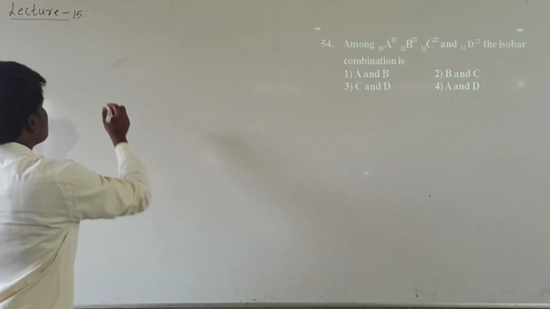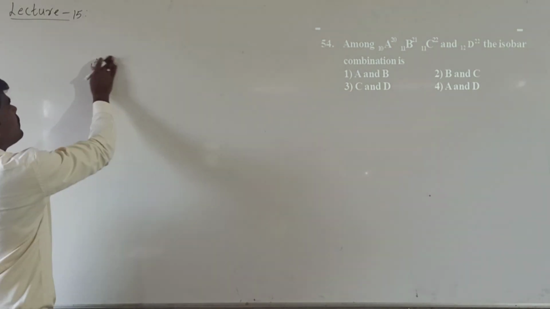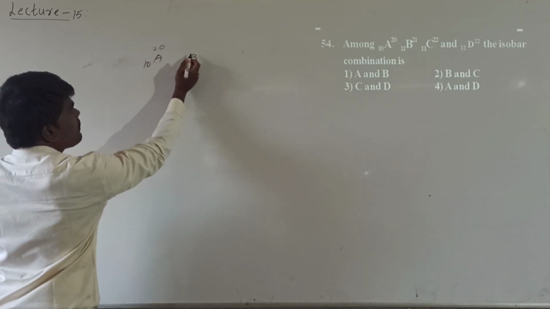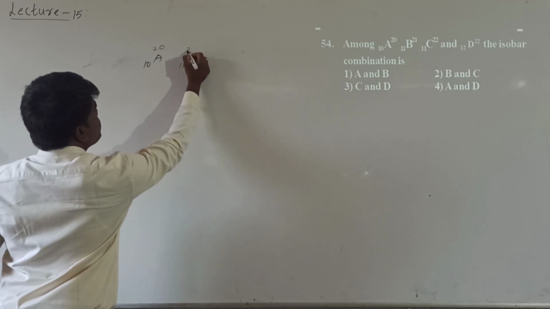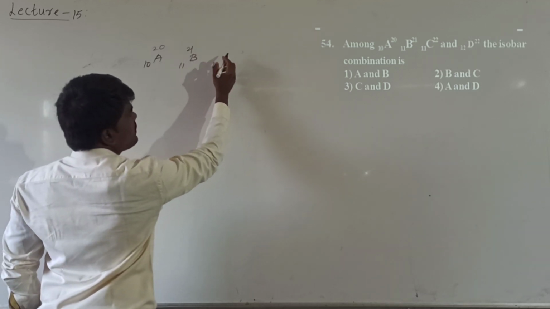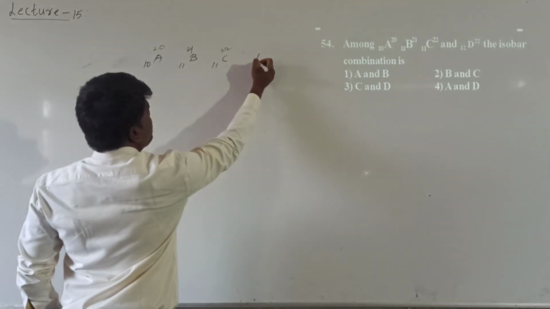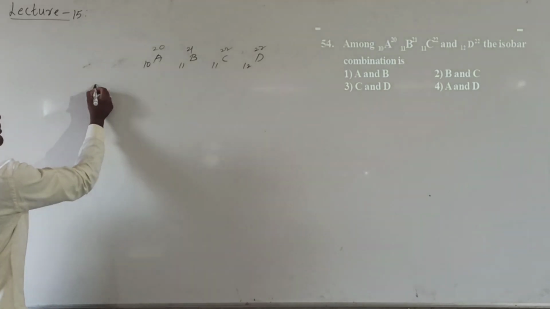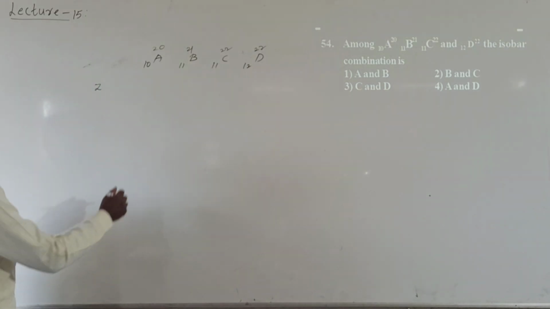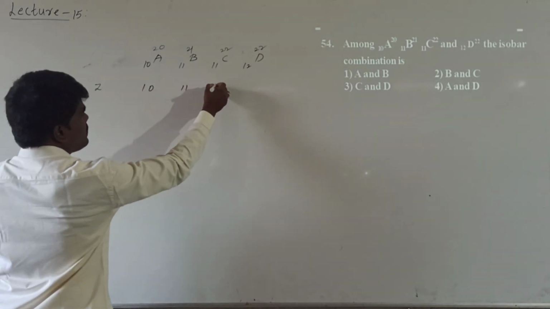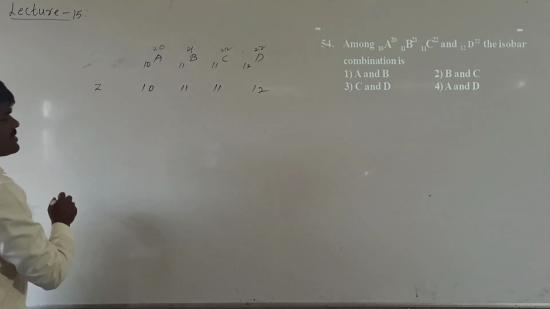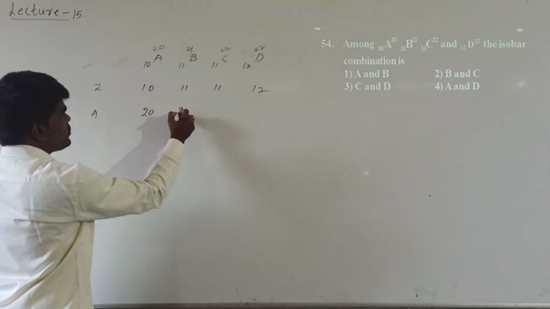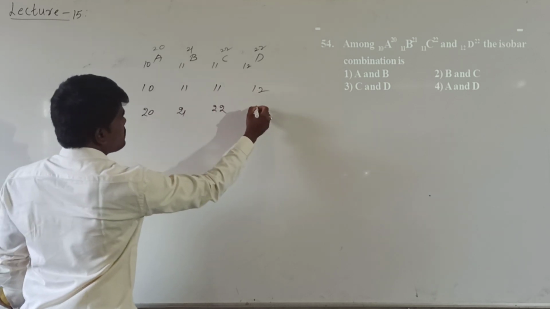Let us see which of the following two are isobars. What are the given elements? He has given the elements here: A 10/20, B 11/21, C 11/22 and D 12/22. Let us see their atomic numbers. Atomic number is represented with Z. It is 10, 11, 11 and 12. And what is their mass number? Mass number is represented with A. It is 20, 21, 22 and 22.